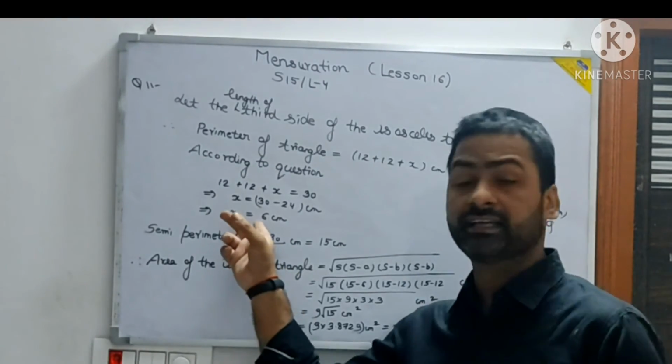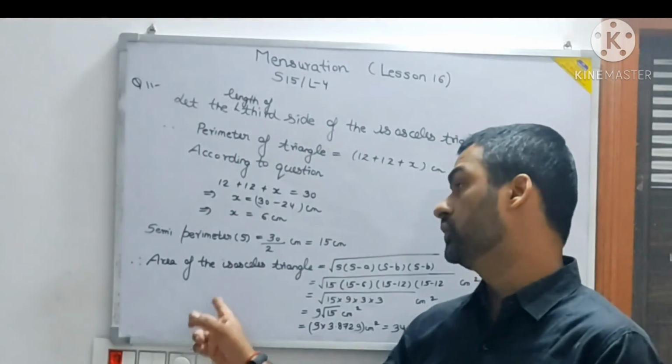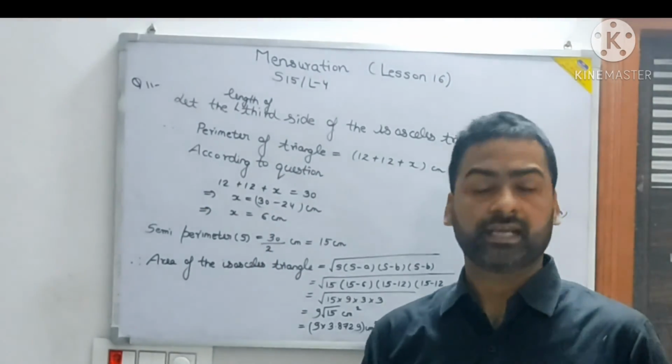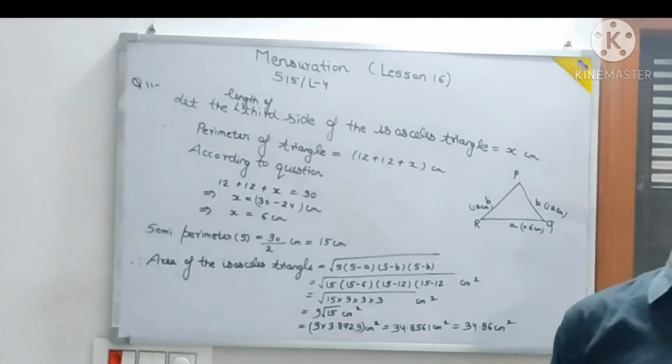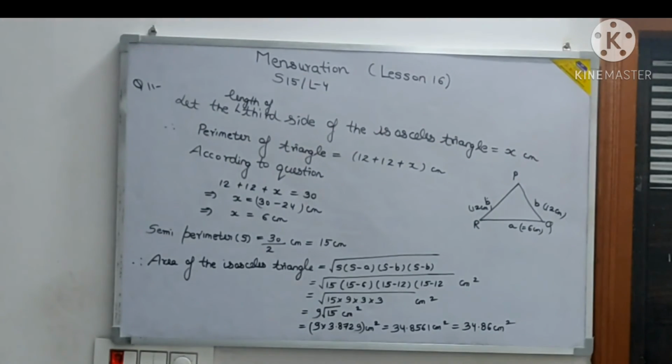This is handy, don't say sir we do not require, because even if you use the direct formula that is given in the book, let me tell you about that formula also. I have told it already in the initial lectures of the class, but you have to understand it again. For an isosceles triangle, the area will be half of b into under root of 4a square minus b square, by 2.